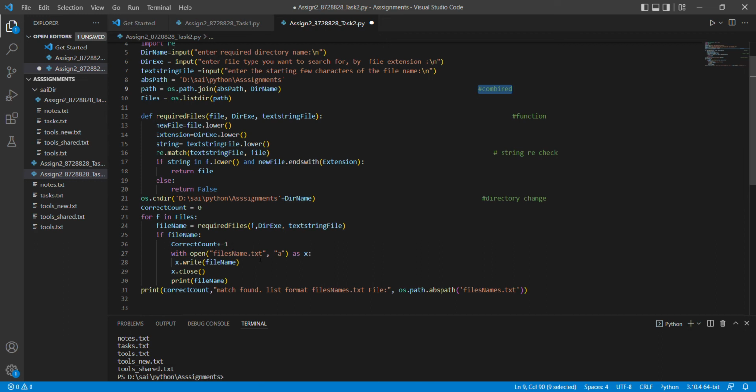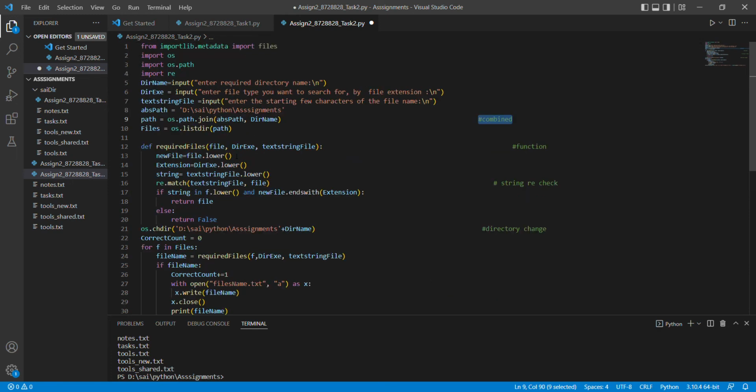Open file name dot text, and I'm choosing a variable as x here. The x dot write file name here, it writes, and then x dot close here. Next we need to do print. It prints the file. The output shows print. Then it prints the count, match found, list format files text here, os dot path files name dot text.